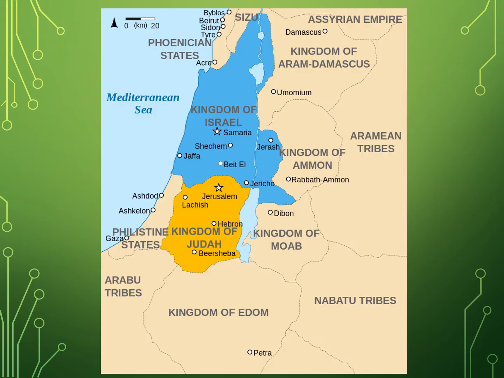As an example of what the kingdoms looked like after the split of Israel, you can refer to this map here. The southern kingdom of Judah, which is in orange, contains the city of Jerusalem, right here. The northern kingdom of Israel is much larger, which we will talk about in a moment, but does not contain the city of Jerusalem. Because of this, the Deuteronomistic historian seems to think that the northern Israelites cannot worship God in the same way that the southern Judahites can, because they do not have the temple and do not have the central shrine to worship and sacrifice at.